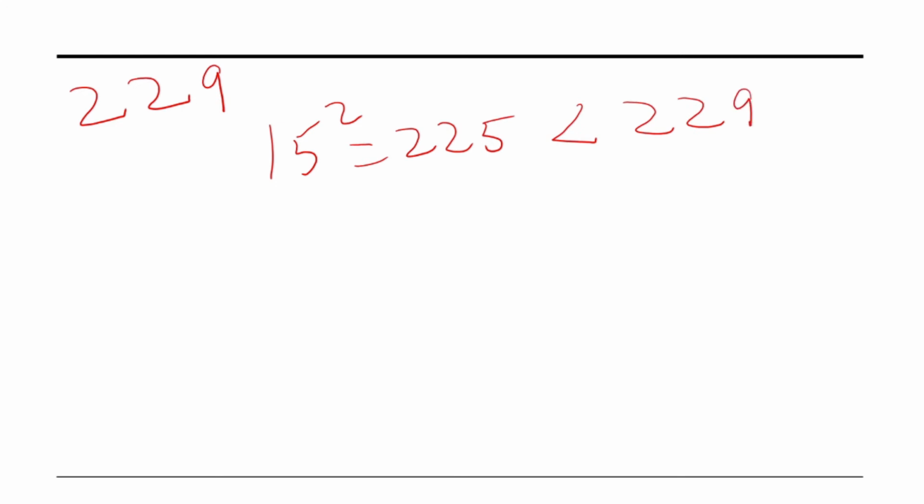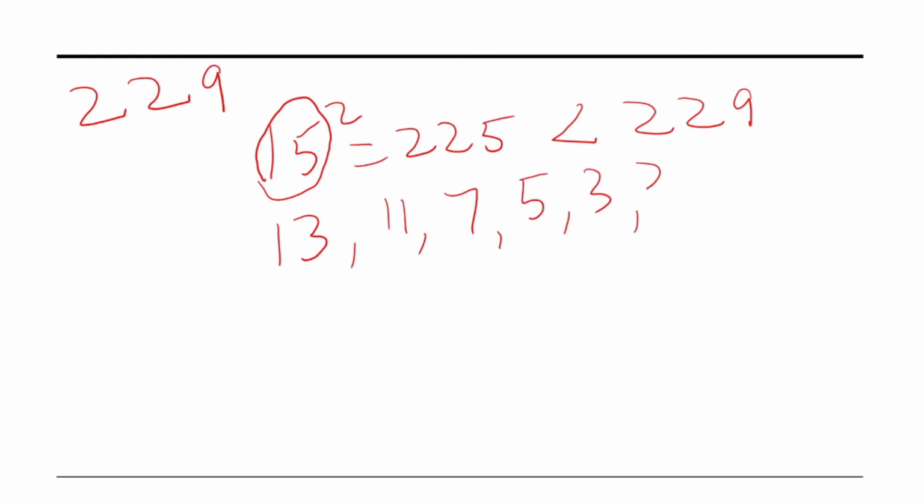The next step is to find all the prime numbers less than 15. The prime numbers less than 15 are 13, 11, 7, 5, 3 and 2. Now we have to see whether 229 is divisible by each of these numbers.